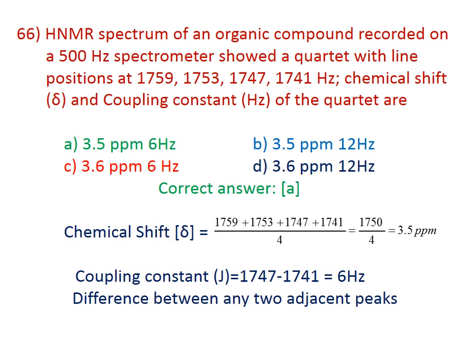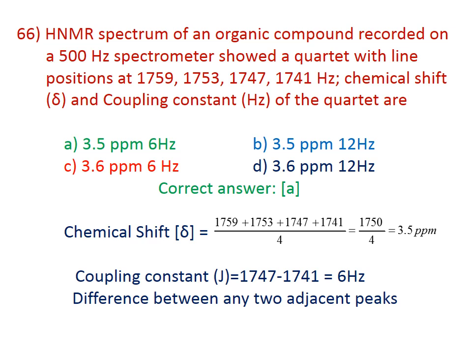Question number 66. The HNMR spectrum of an organic compound recorded on a 500 Hertz spectrometer showed a quartet with line positions at 1759, 1753, 1747, 1741 Hertz. The chemical shift and coupling constant in Hertz of the quartet are. The correct answer is A, 3.5 ppm and 6 Hertz.